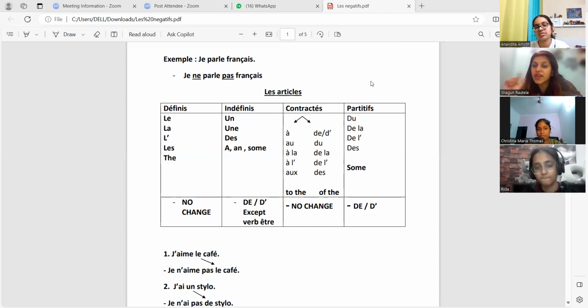Okay. So try using some other verb. Change the verb. Christina, meanwhile, you can also try. If you are done, you can start. You can make a sentence with definite article using any verb.